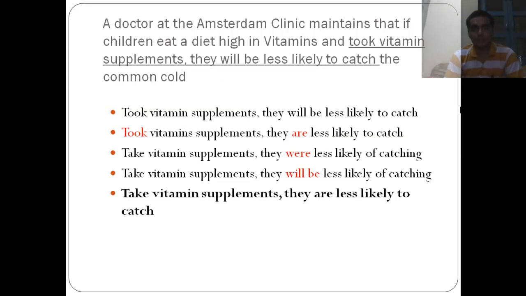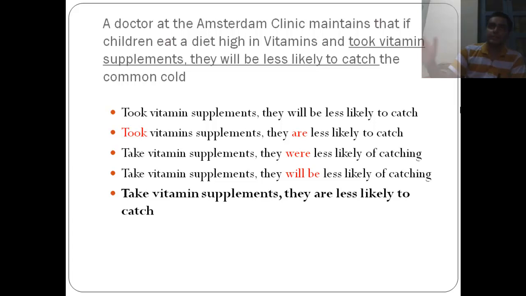Let's look at a simple example to understand what tense errors are in the GMAT. So a doctor at Amsterdam clinic maintains that if children eat a diet high in vitamins and took vitamin supplements, they will be less likely to catch a cold. So there are 2 errors.